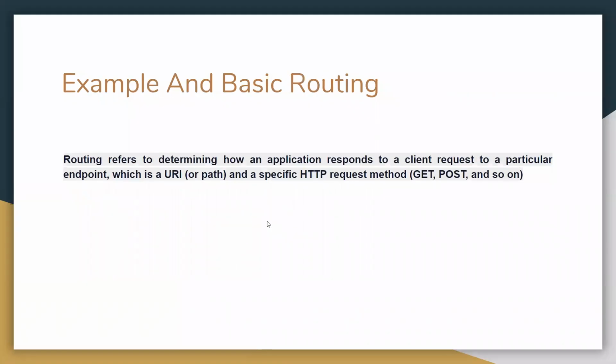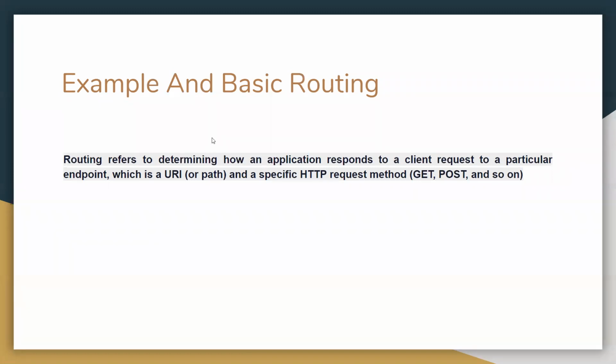Example and basic routing. Routing refers to determining how an application responds to a client request to a particular endpoint, which is a URI or a path, and a specific HTTP request method, GET, POST, and so on.